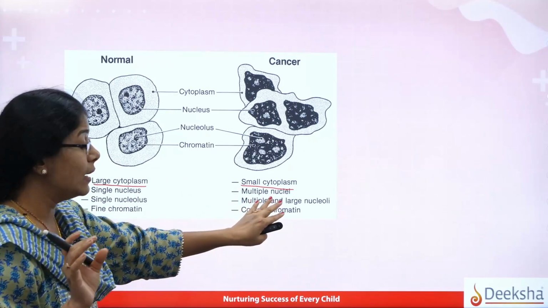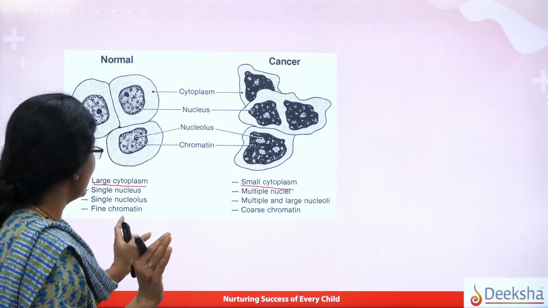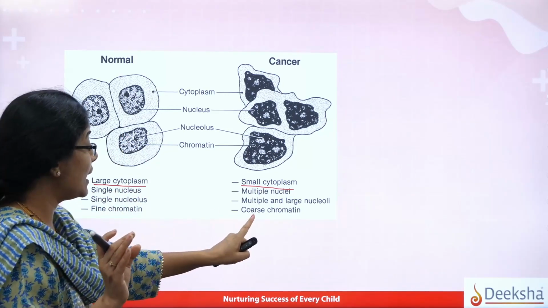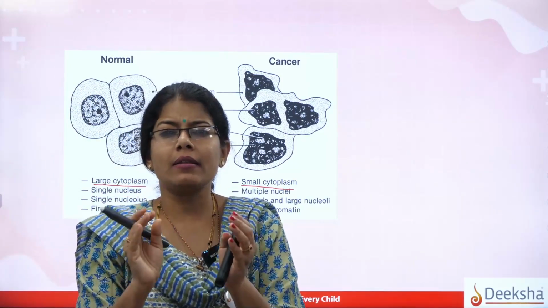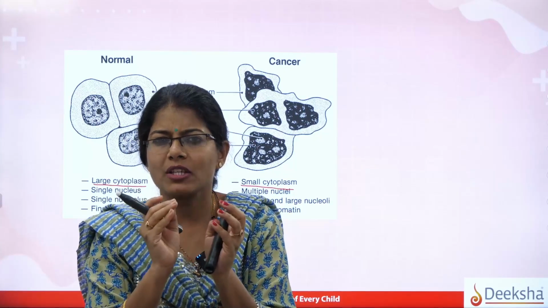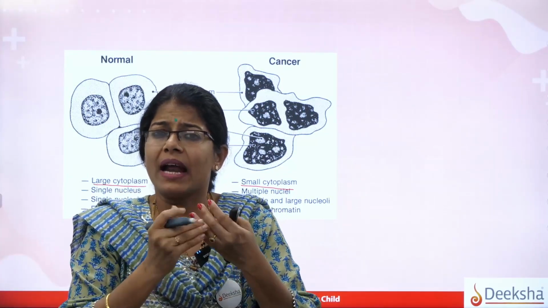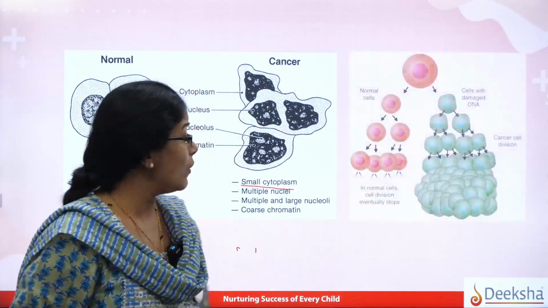You will find here they will have multiple nuclei. Also, the chromatin network will be dense here, fine, but here you will find a coarse chromatin network. So somewhere you can understand the DNA content, or the genetic content, will be damaged or altered in such a way that it will lead to abnormal cell division. So this is how it appears.